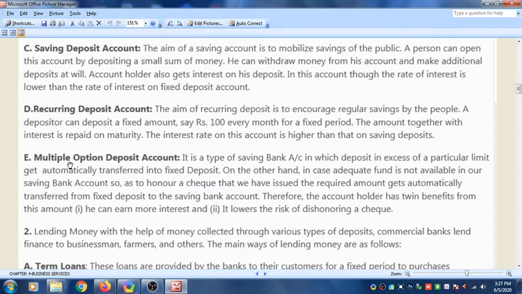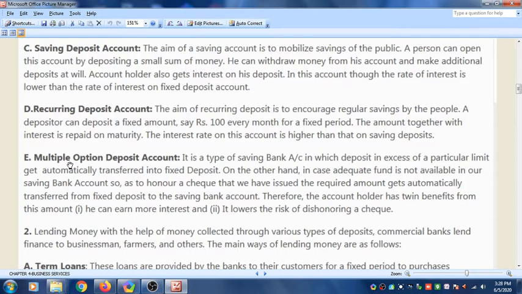It is a type of saving bank account, and if the deposit exceeds a particular limit, say your father has made a limit of 20,000, if the deposit crosses this limit, then the extra money will be transferred into the fixed deposit account. On the other hand, in case adequate fund is not available in the saving bank account so as to honor a check that we have issued, the required amount gets automatically transferred from the fixed deposit to the saving bank account.